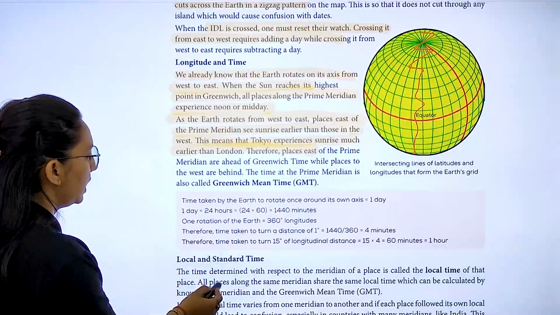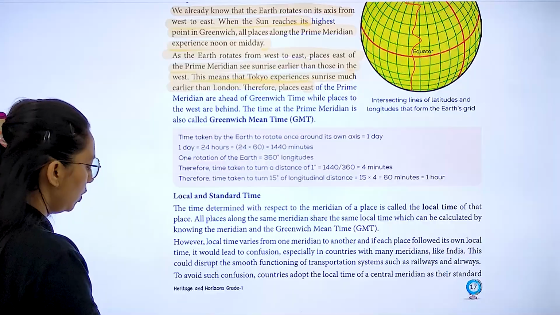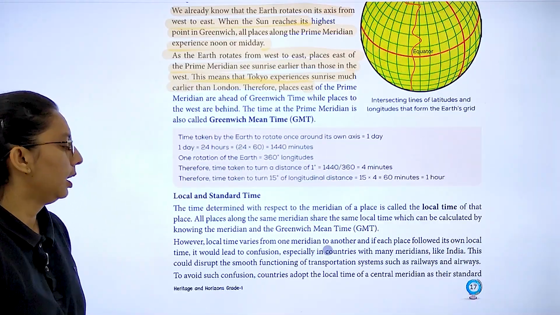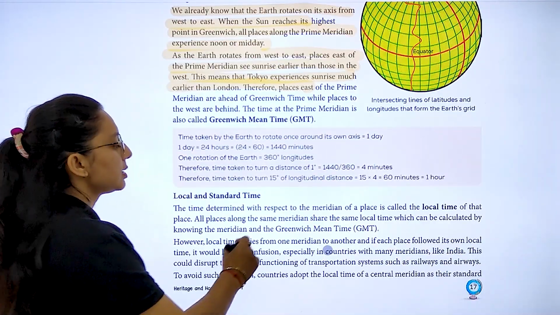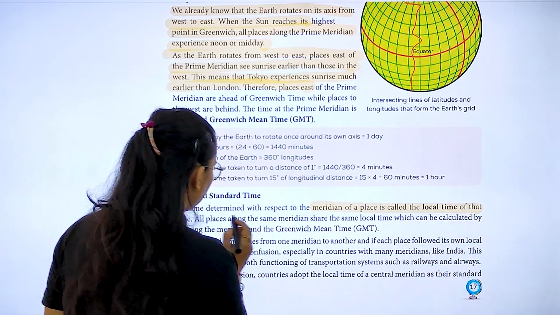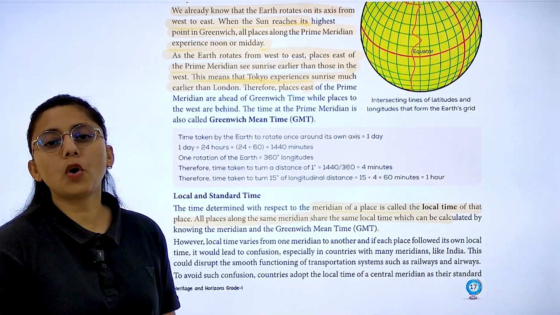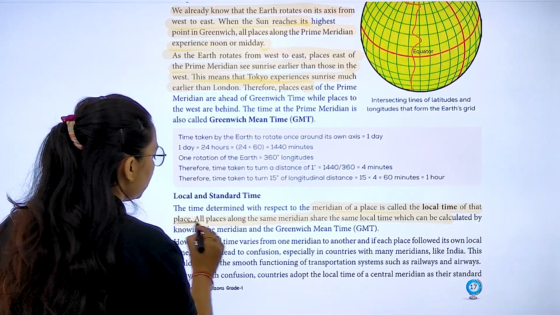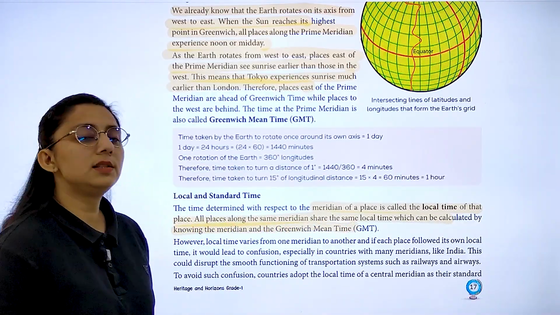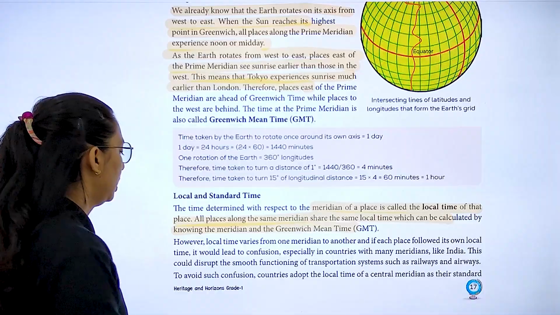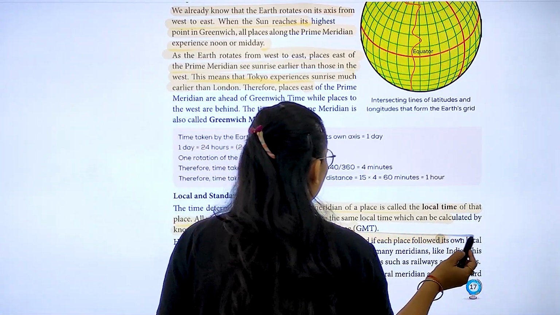We have the Greenwich meridian. Now we have local and standard time over here. The time determined with respect to the meridian of a place is called the local time of that place. All the places along the same meridian share what? The same local time, which can be calculated knowing the meridian and GMT, that is Greenwich Mean Time. Local time varies from one meridian to another.